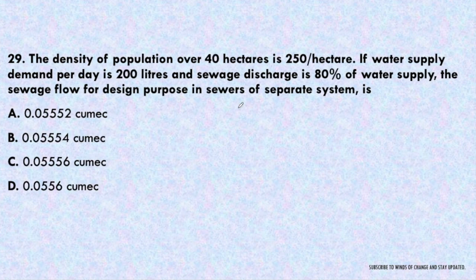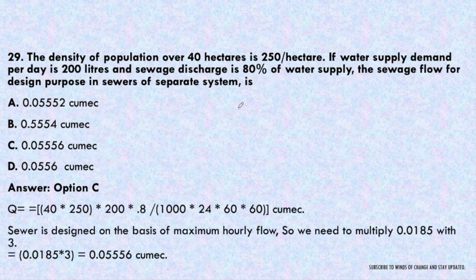Next question. Density of the population over 40 hectares is 250 per hectare. If the water supply demand per day is 200 liters and sewage discharge is 80% of the water supply, the sewage flow for the design purpose in the sewers of separate system is. We should not design for storm sewage, only for the domestic sewage. The options are 0.0552, 0.0554, 0.0556 cubic meters per second. The answer is 0.0556, but first we have to find out the discharge.